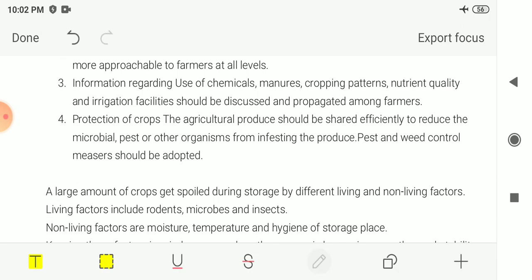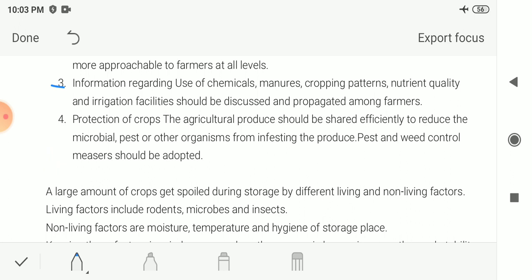Next step is that information regarding use of chemicals, manures, cropping patterns, nutrient quality and irrigation facilities should be discussed and propagated among the farmers. We have to discuss these modern methods or chemicals, the importance of manures, cropping patterns, the nutrient qualities that soil requires, and the different irrigation facilities by which they can save water as well as electricity, and they will get good crop production.